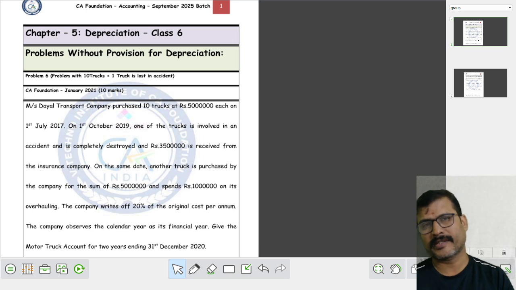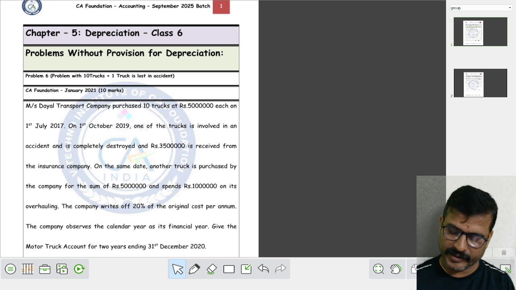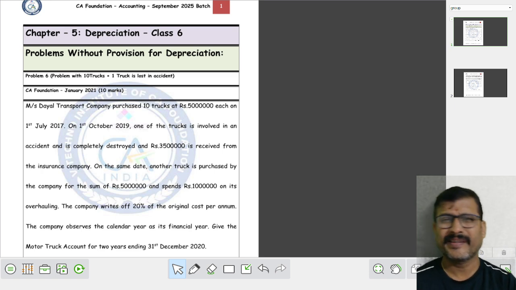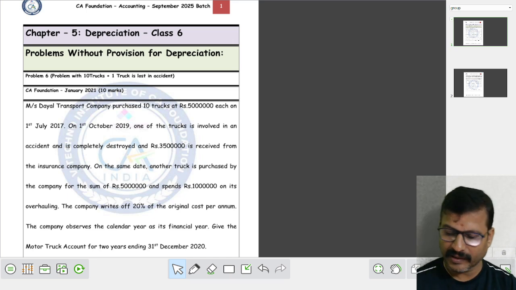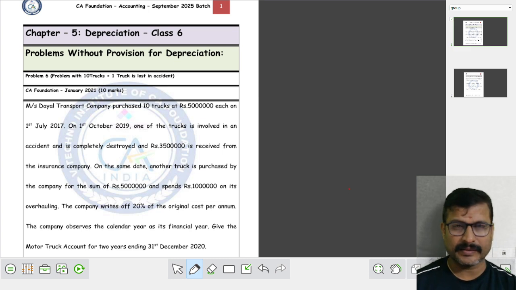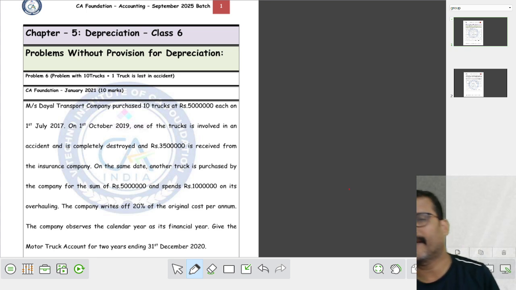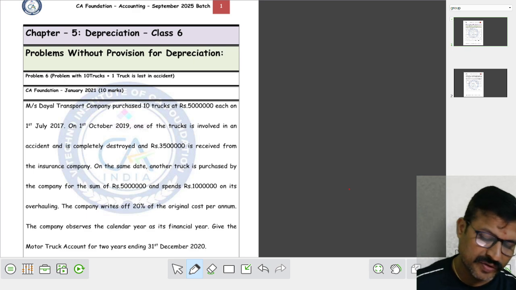My dear students, we have already completed so many problems in depreciation, right? In this particular session, the speciality of this class is that we are having so many trucks, bus vehicles, like that. We are going to solve such kind of problems in this session, my dear student.